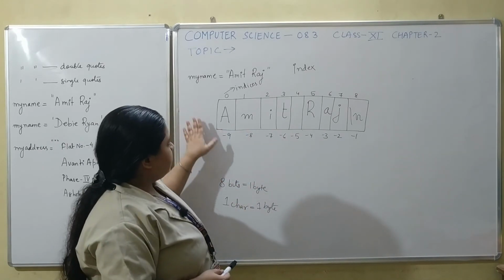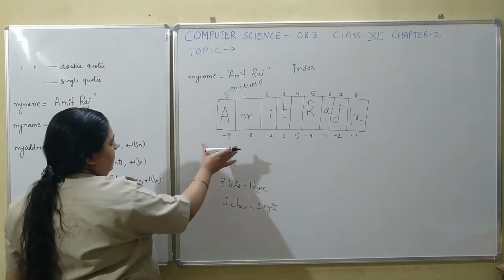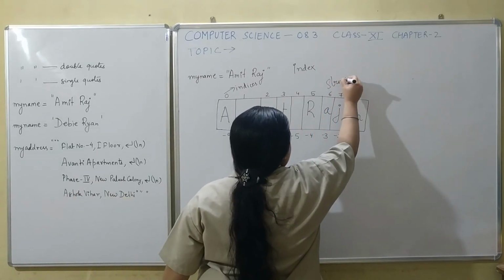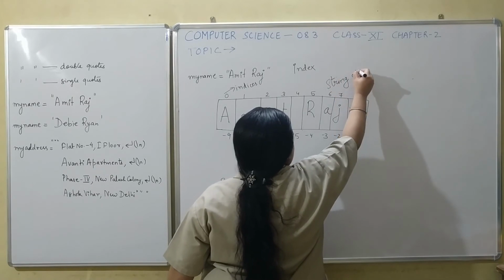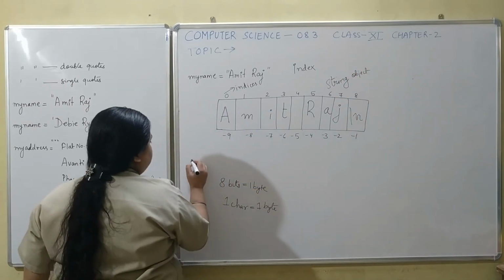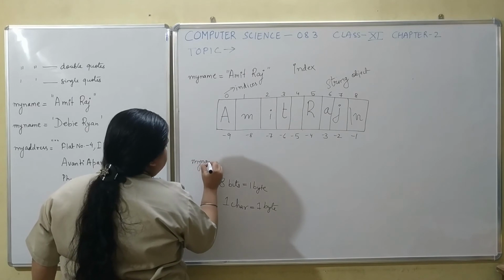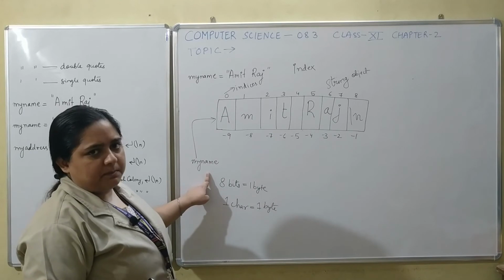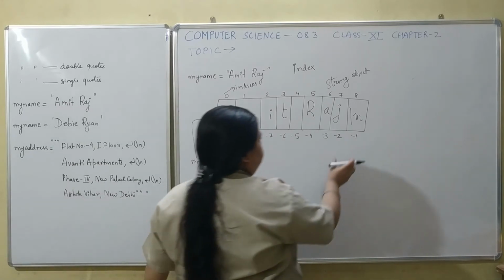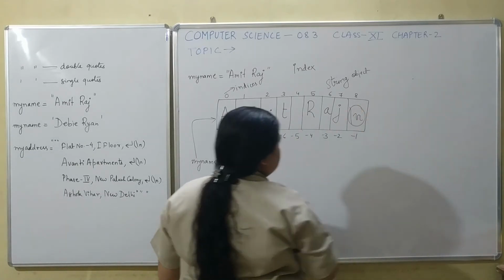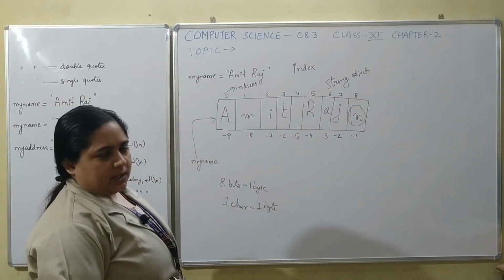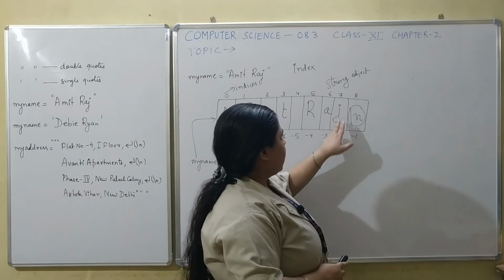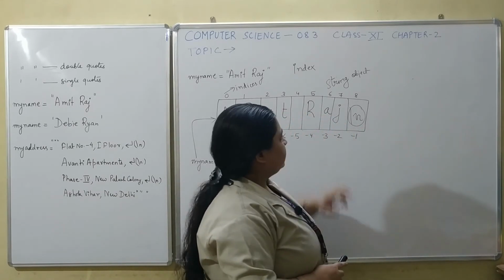Okay, so this is the string object which is created in the memory. And this string object is pointed to by a label, that is an identifier named myname, and at the end of it you will find this new line character. This new line character is not considered for calculating the size of this string.